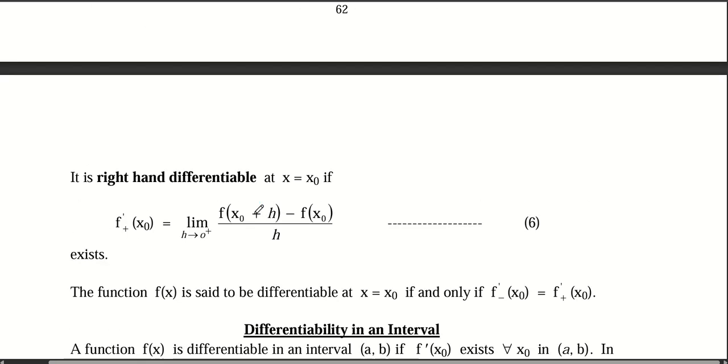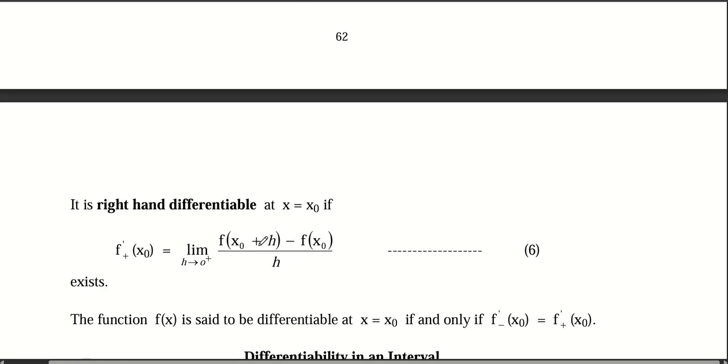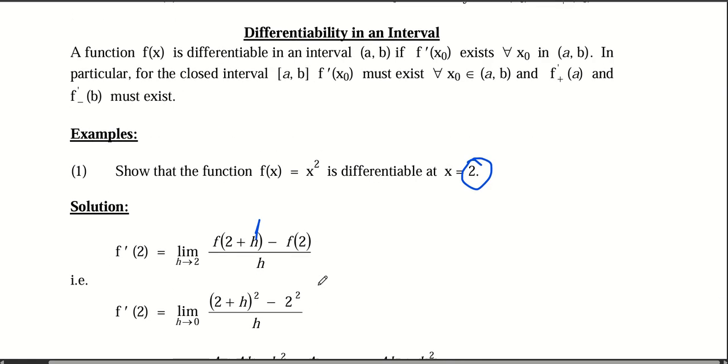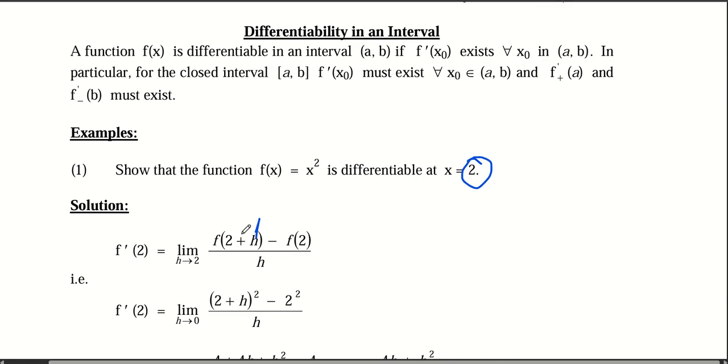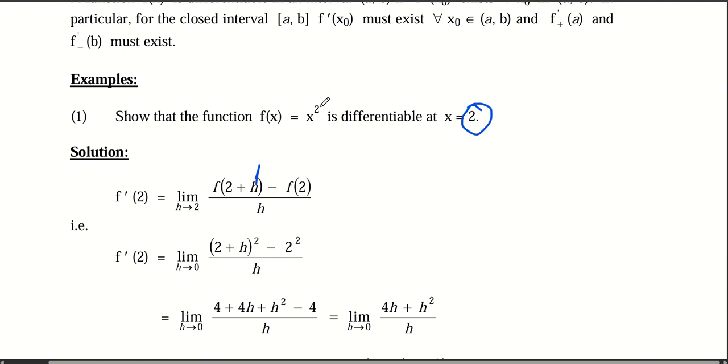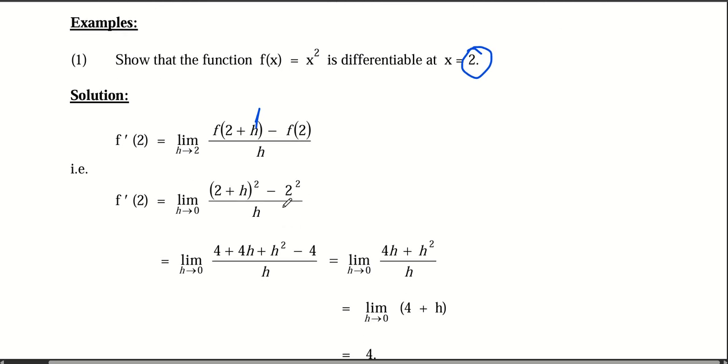From the definition you have to see f of x plus h minus f of x-naught all over h. The original function says that the argument, which is x, is squared. So the argument, which is 2 plus h here, we square it. And now we arrive at this point.